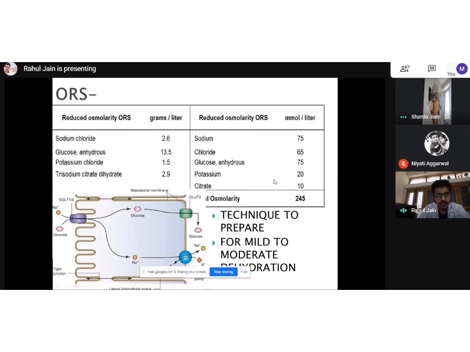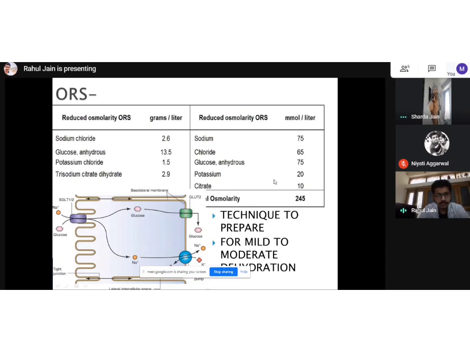So we need to make that solution in 1 liter of water so that the osmolarity becomes equivalent to these numbers, and osmolarity should become 245. So if the powder falls into 1 glass of water, maybe for taste or whatever, then osmolarity will become high, and then the purpose will fail. So the technique to prepare ORS is very important.